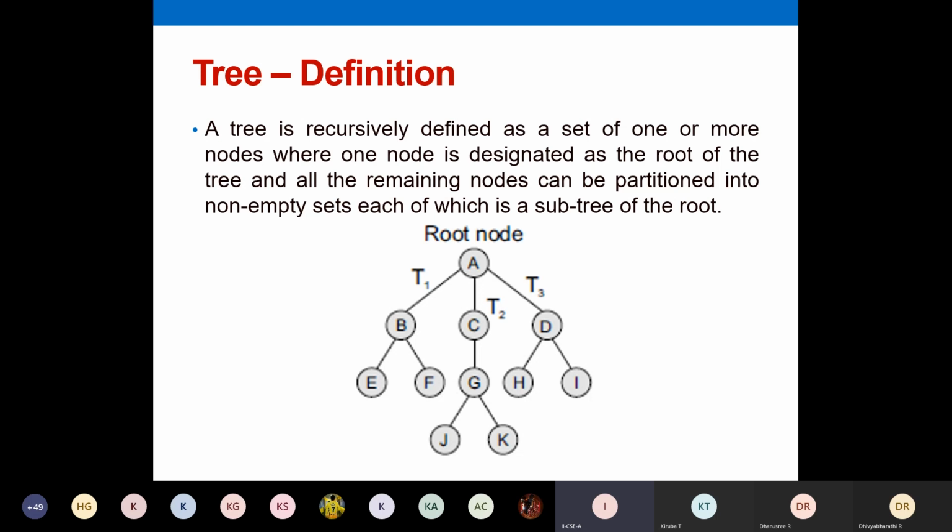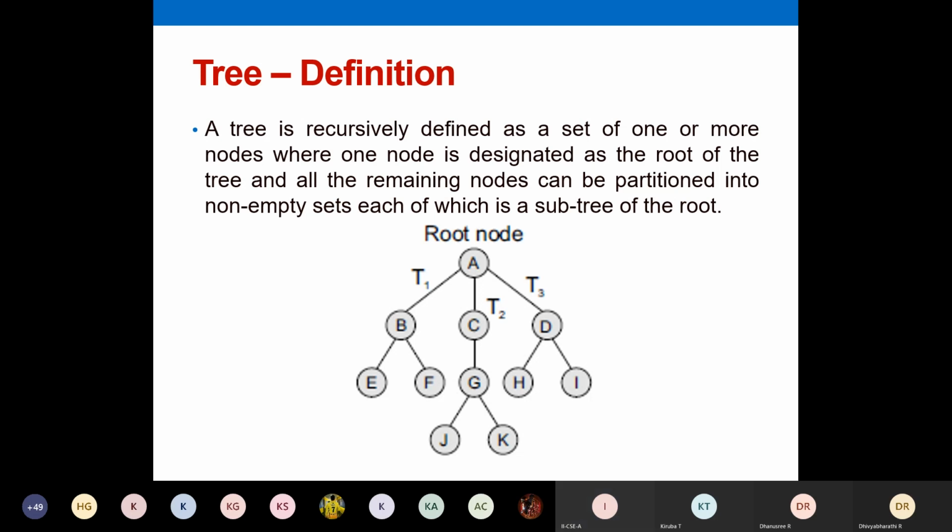And then take this path, ADH, it is 2. So the longest path connecting A with the leaf node is 3 here. Okay, A to J or A to K. So therefore, height of A is going to be 3. So height is always calculated from a particular node to the leaf node, and that too we are going to take the longest path. There might be so many paths connecting that node with any of the leaf nodes. You are going to take the longest path connecting a particular node with any of the leaf nodes. So you have to analyze and find out which is the longest path.